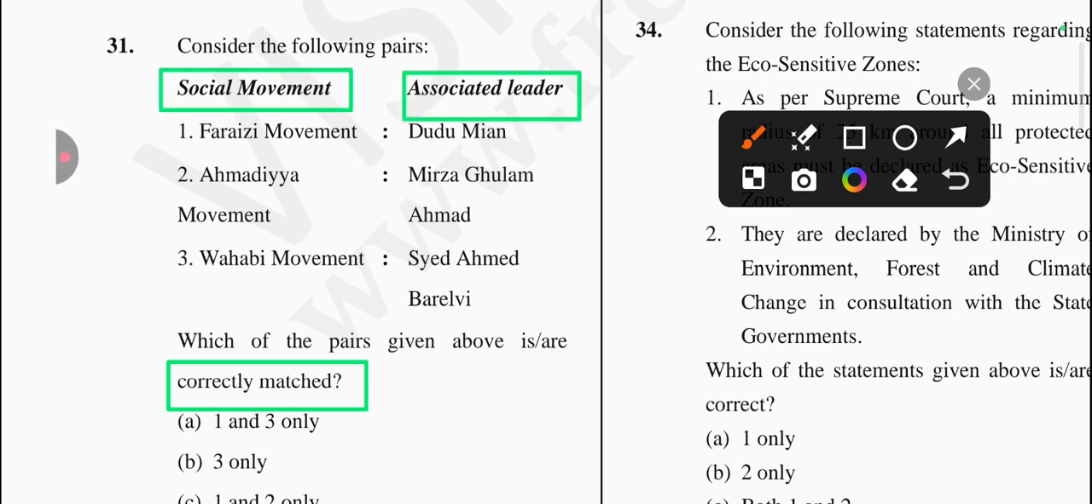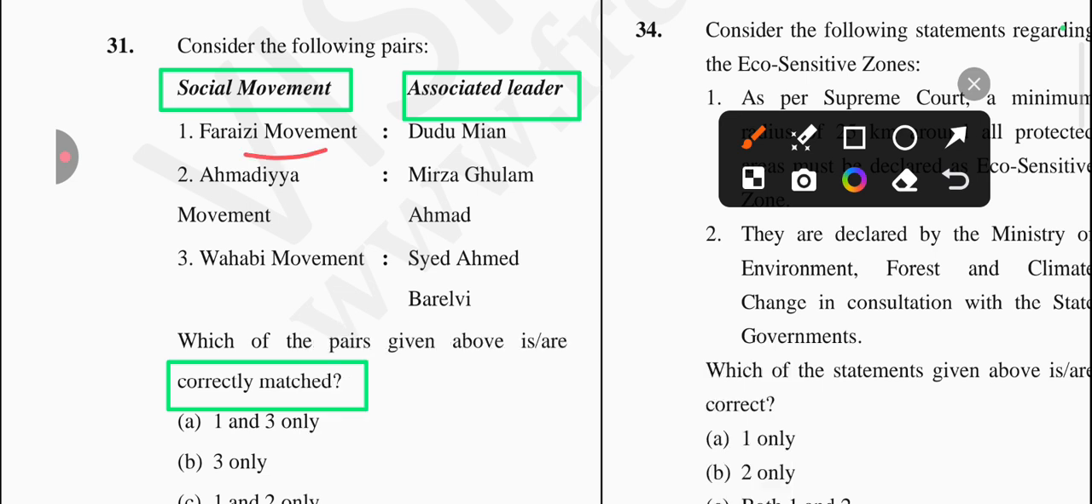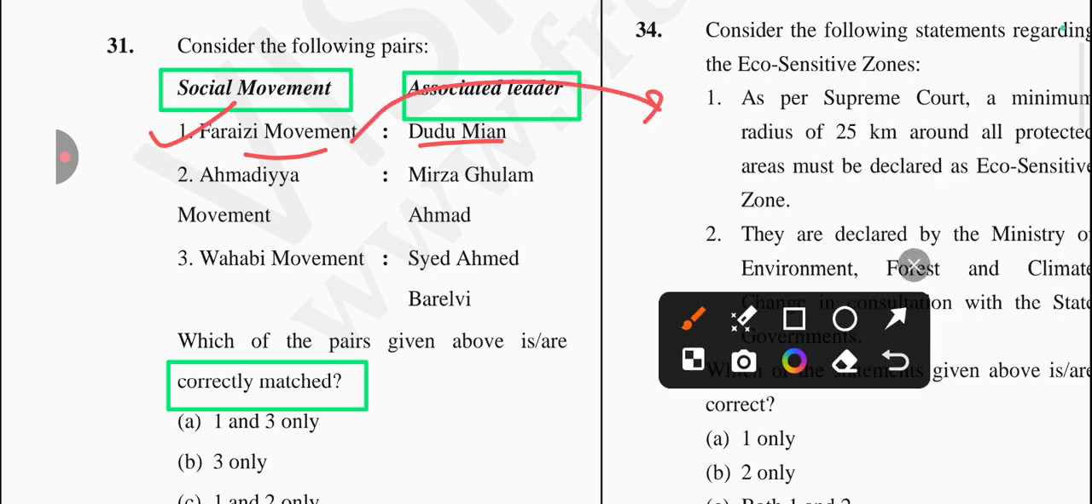So first one is Farazi movement's leader Dadu Mian. Yes, it's a correct one. And if you're talking about the Farazi movement, it's held in the